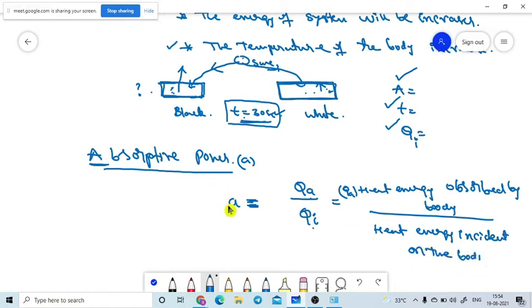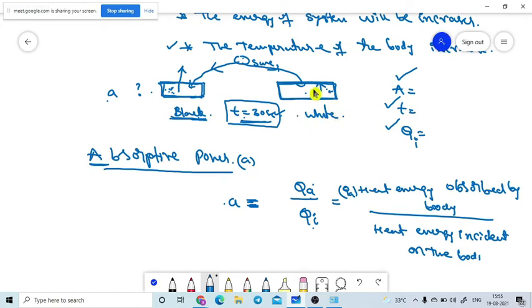If A is more, it means more absorption. If A is less, it means the absorbing power is less. What does this mean physically? The absorbing power A is more when the body is coated with black color. If it is white color, the absorbing power is less.